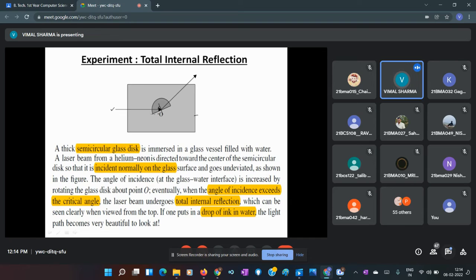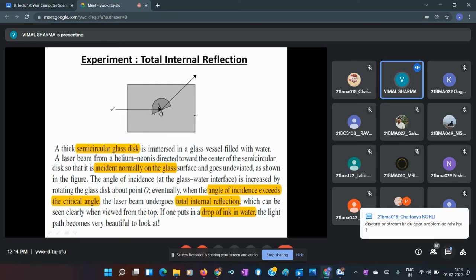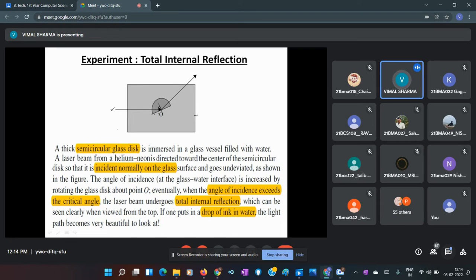Then we can find what the critical angle should be. So at what angle should this laser light be incident at the interface, what angle should it make with the normal? One thing you can see is that it goes undeflected from here, because the angle of incidence is zero.